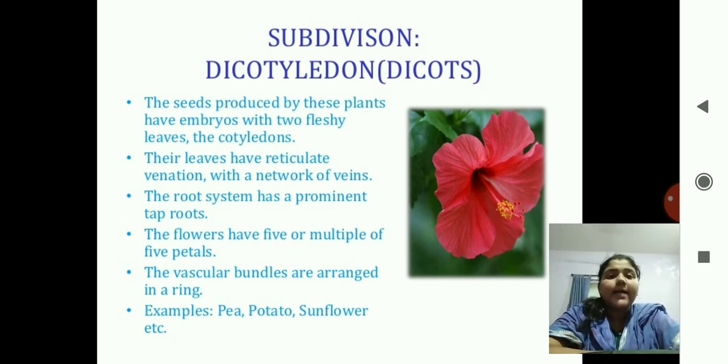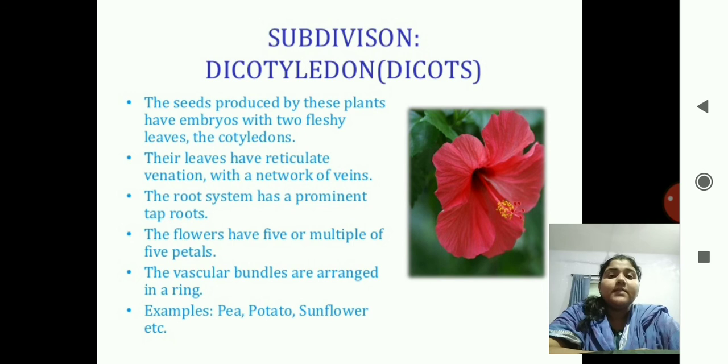the subdivision, that is dicots. Di means two and cotyledon means seed leaf. The seeds produced by these plants have embryos with two fleshy leaves, the cotyledons. They have two cotyledons. Their leaves have reticulate venation with a network of veins. The root system has a prominent tap root. These are the particular characteristics which you have to remember compulsorily.